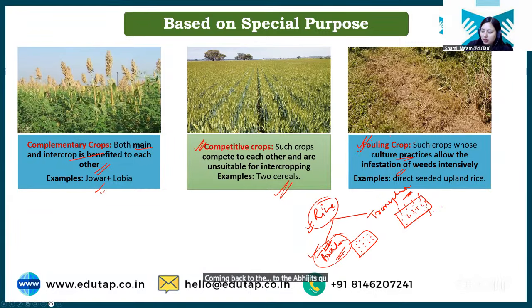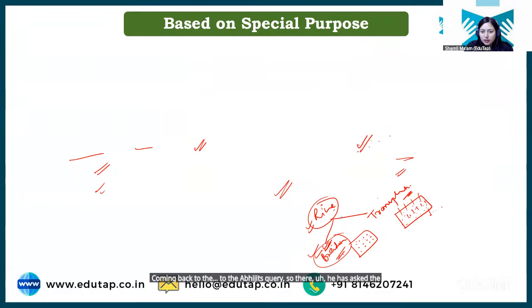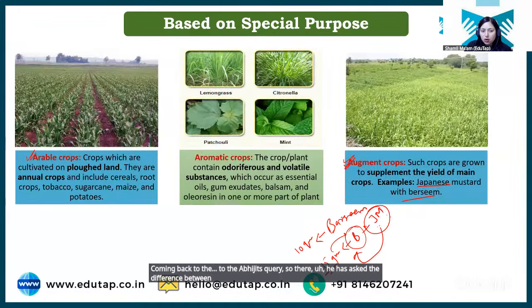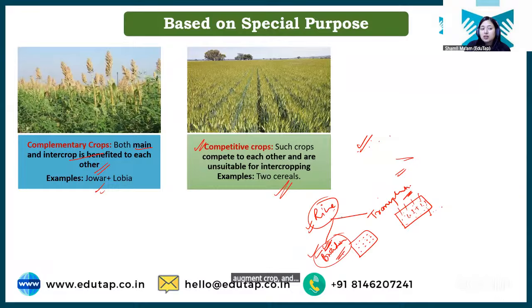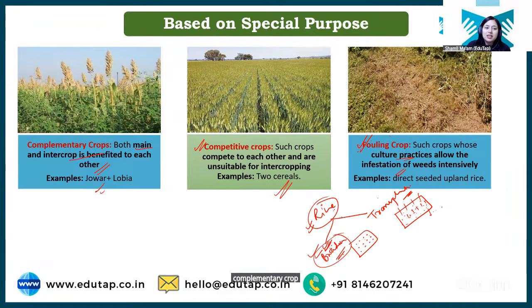So there he has asked the difference between augment crop and the complementary crop. Okay. See, Abhijit, in case of augment crop, yield of main crop is increased. In case of complementary crop, we are growing two crops, but there is no effect on yield. Okay, yield will remain same.